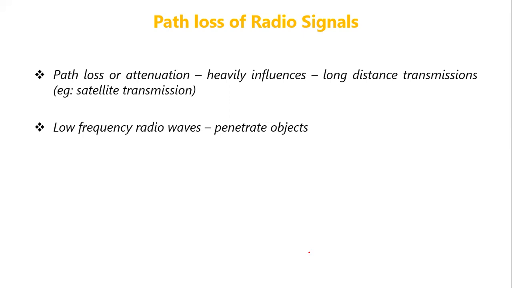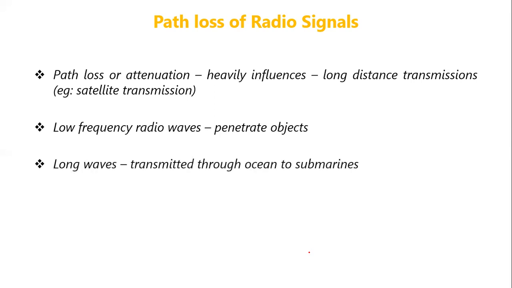Now let us understand the behavior of radio signals with different frequencies. If the frequency is less, then the radio signals can penetrate objects like trees or buildings. Long waves are used for transmitting information through the ocean to submarines. Long waves means the waves whose frequency is less.